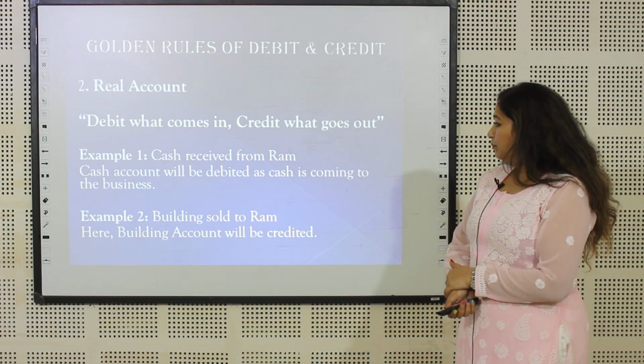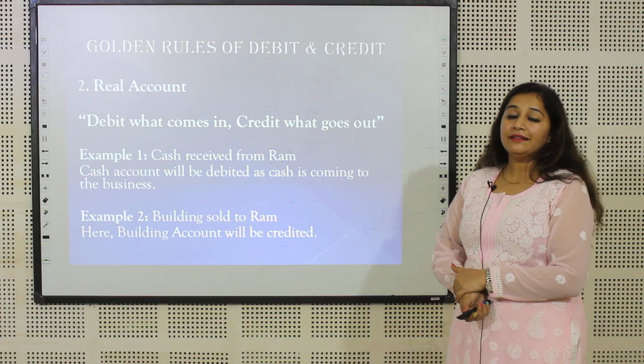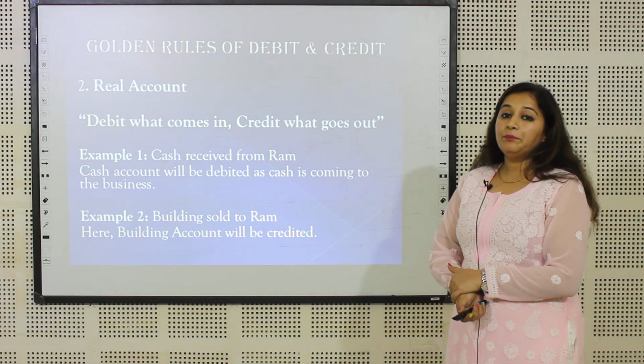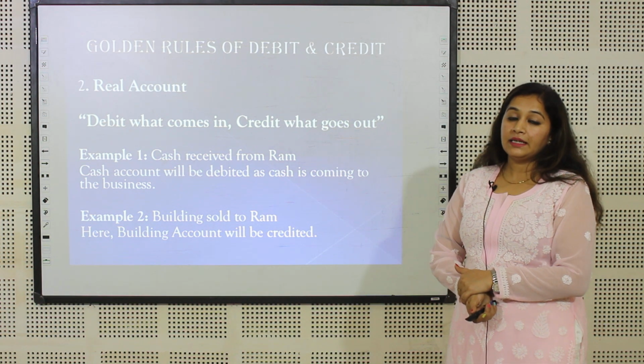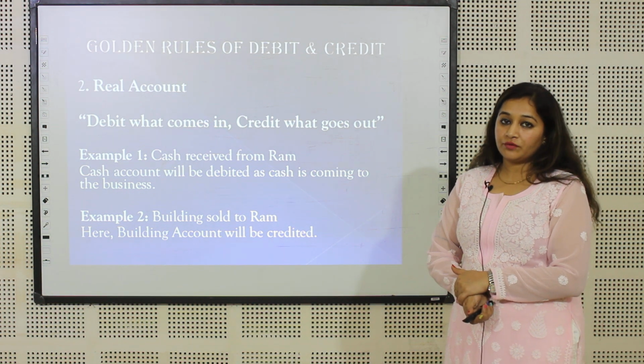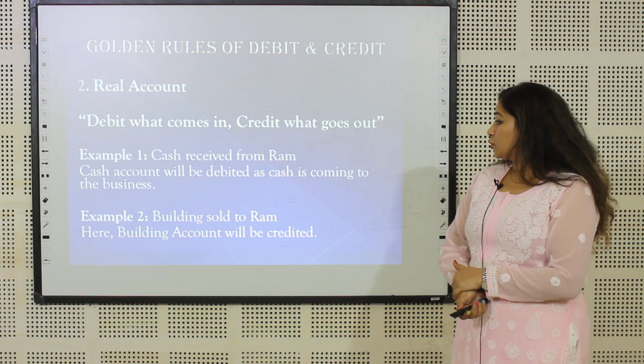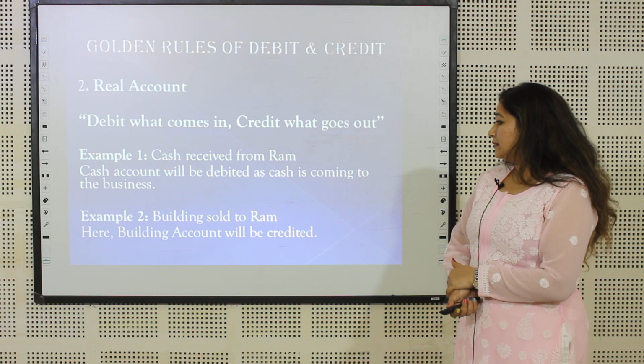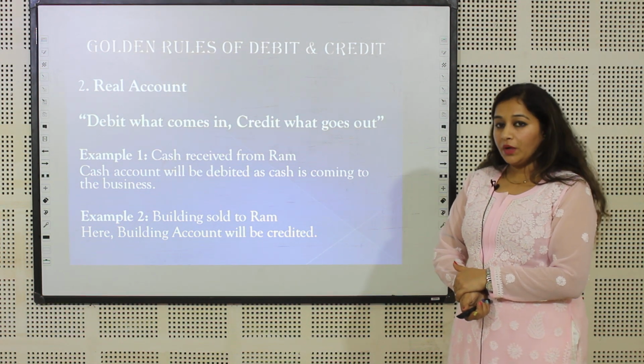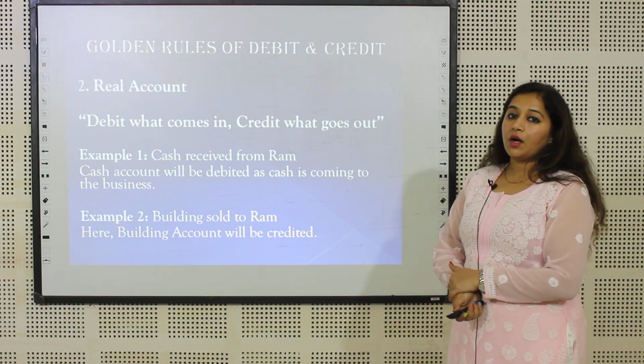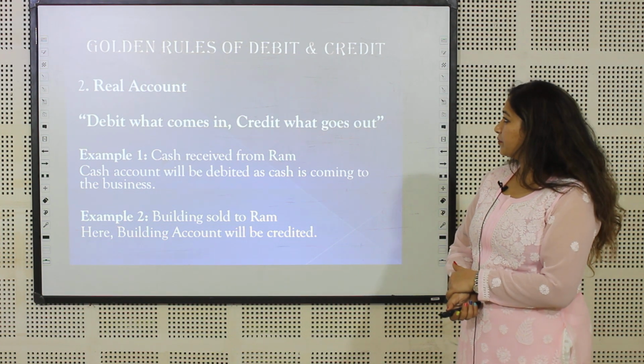Second example, building sold to Ram. We are selling the building to Ram, and building is a fixed asset. It means the asset is going out of the company, the asset is decreasing. So a decrease in asset means building account will be credited and Ram account will be debited.